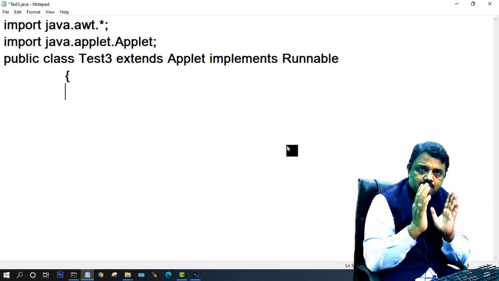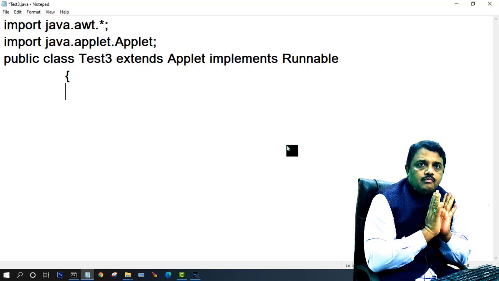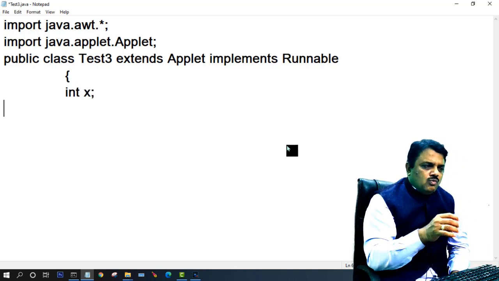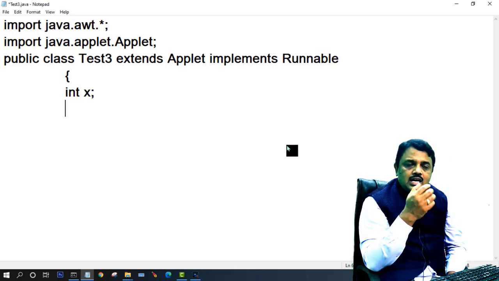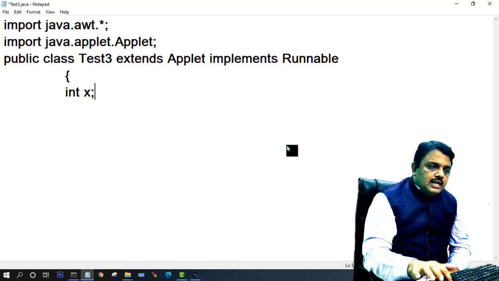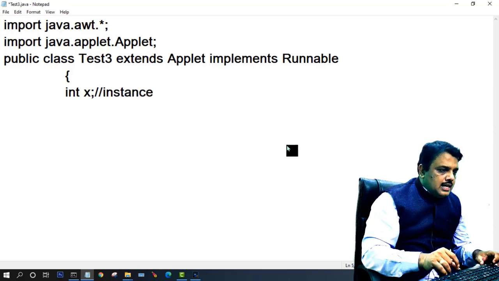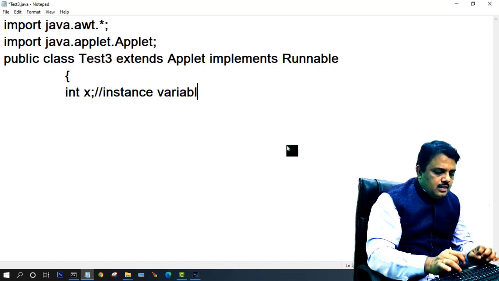When width and height are the same, it is a circle. I just do one thing. I write here int x. Why do I declare x? It is an instance variable. You know what type of variable I declare? That is the instance variable.